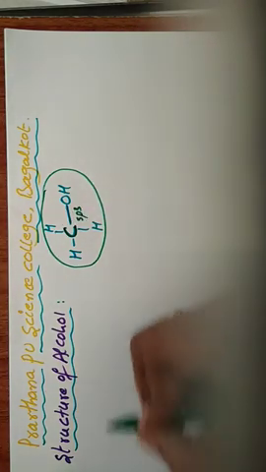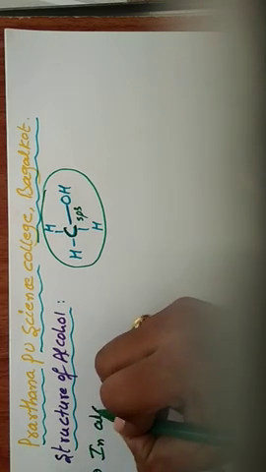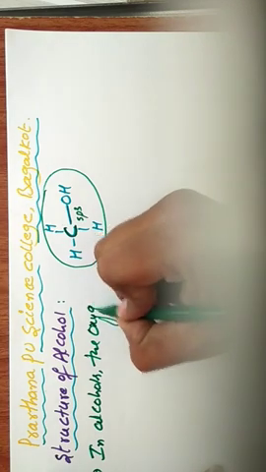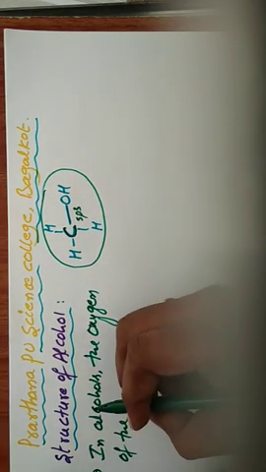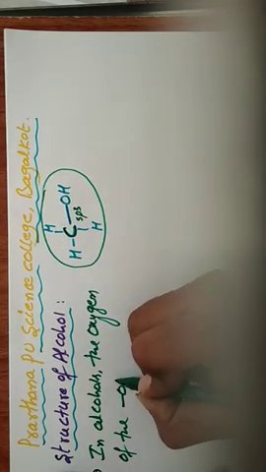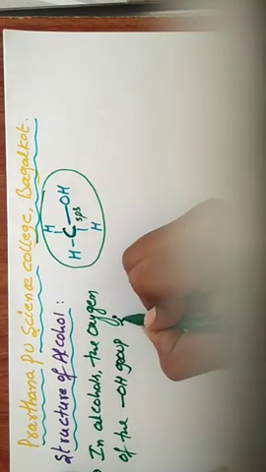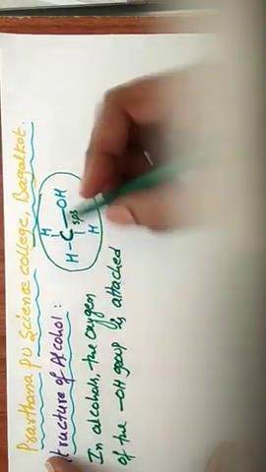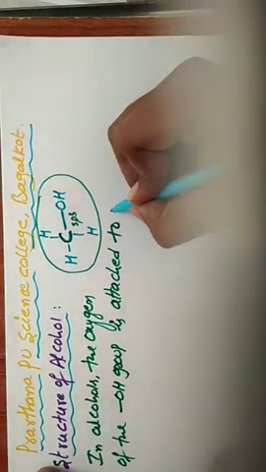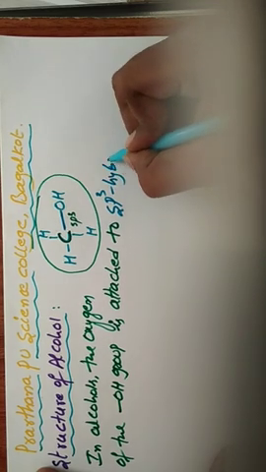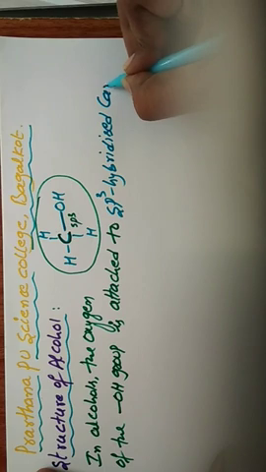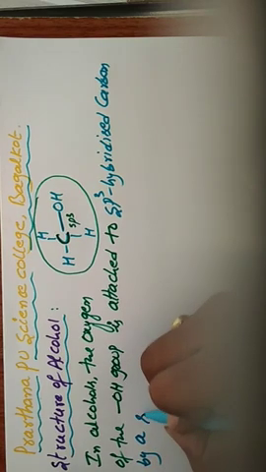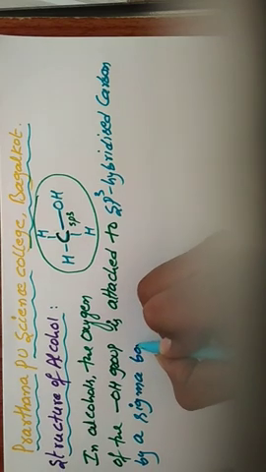So in alcohols, the oxygen of the OH group is attached to an sp3 hybridized carbon by a sigma bond.